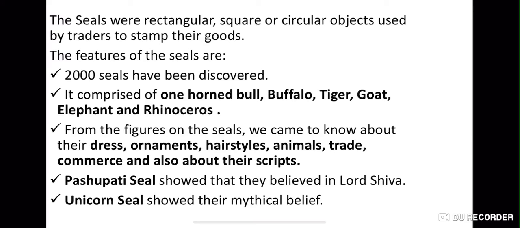From the figures on the seals we came to know about the dress, ornaments, hairstyles, animals, trade, commerce, and also about their scripts. And there was the Pashupati seal and the unicorn seal. The Pashupati seal showed they believed in Lord Shiva, and the unicorn seal showed their mythical belief, which means they believed in myths rather than the facts.